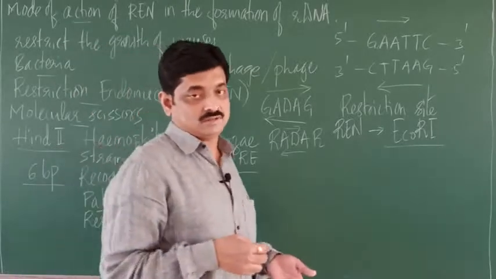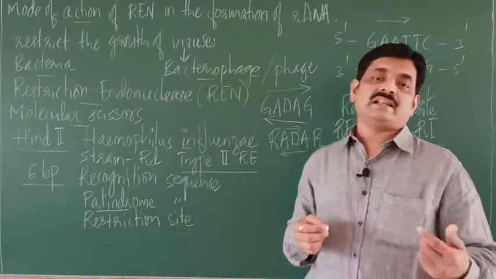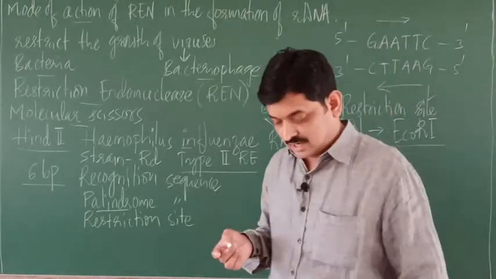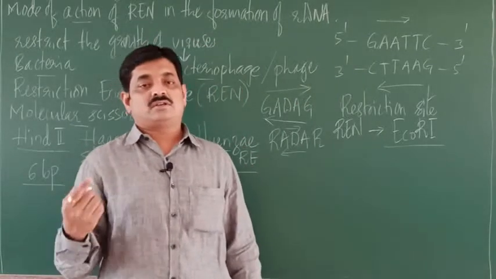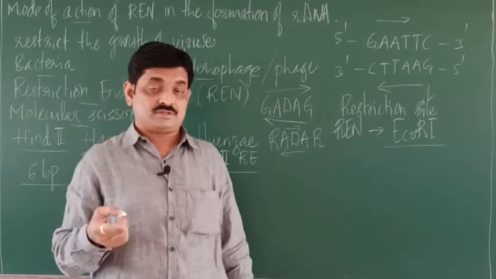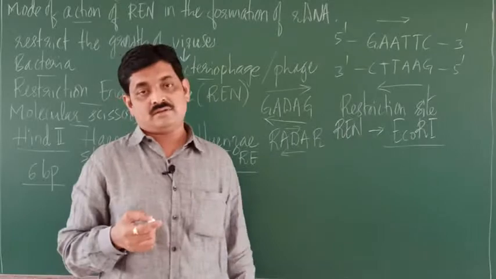Then you may expect a 1 mark question, what is a palindrome sequence, or another 1 mark question, mention the restriction site or mention the restriction sequence for enzyme EcoRI.